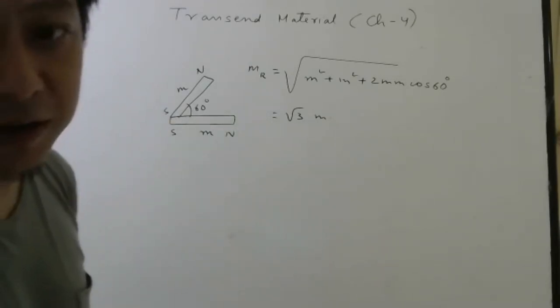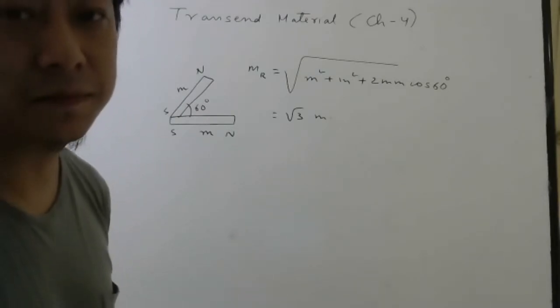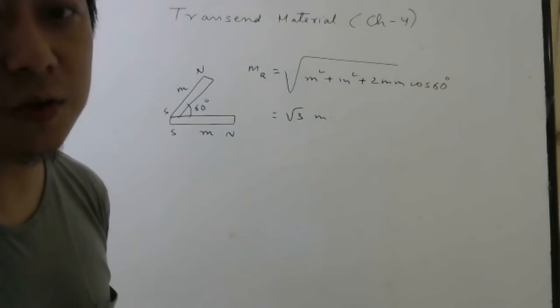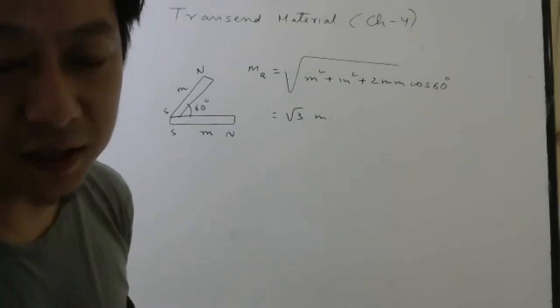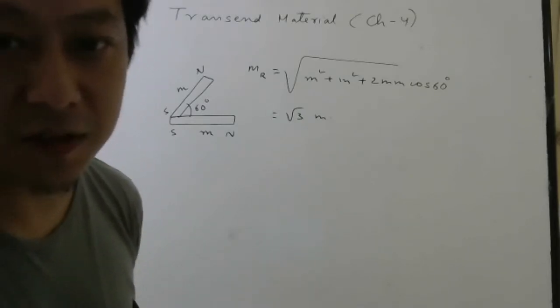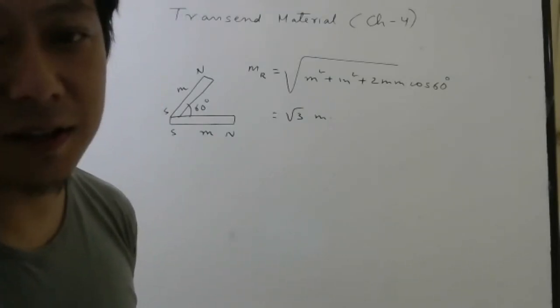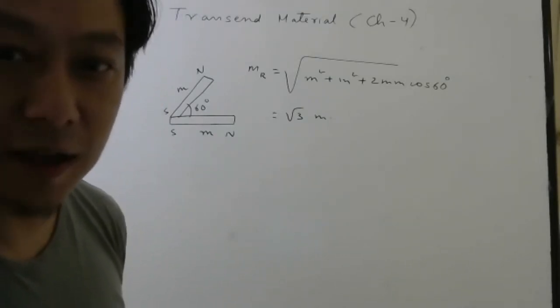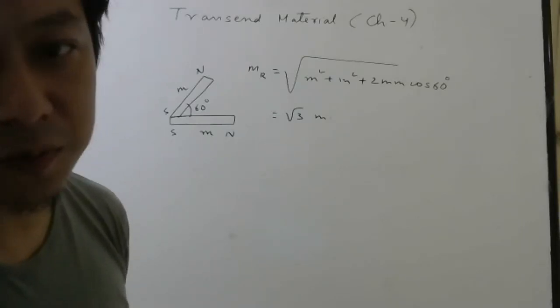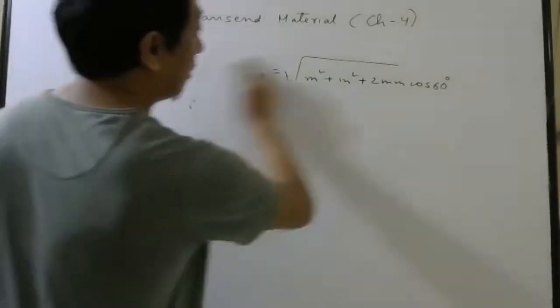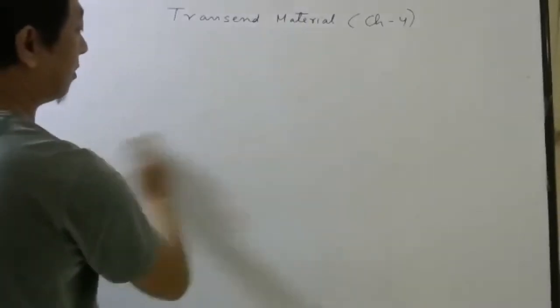You know how to add 3 vectors also, right? First add 2 vectors, then add with the third vector. Or you can take components of each vector, find the x component of the resultant, find the y component of the resultant, and then find the magnitude: root over x component square plus y component square. So if they give more than 2 magnets also, you should be able to solve.